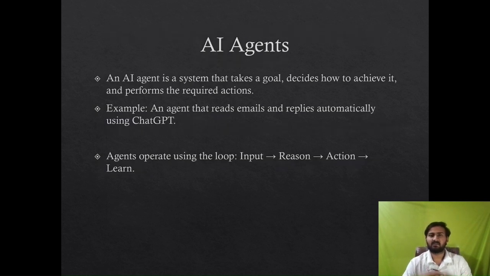Now let's look at how AI agents work. An AI agent works in 3 to 4 simple steps. First is input, then reasoning, then action, and then from that process it continuously learns. It starts with an input. You give the AI an input, like a prompt or a file to process, and then it reasons using an AI model like GPT. Next, it performs an action, maybe sending a message or generating a report for you. And finally, it learns from the result to improve over time. That's the foundation of AI-driven automation.